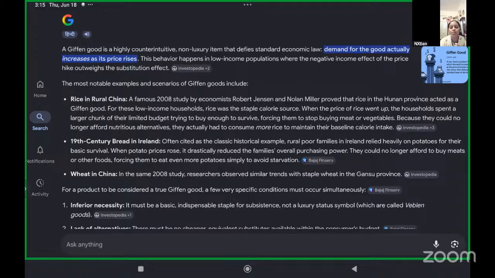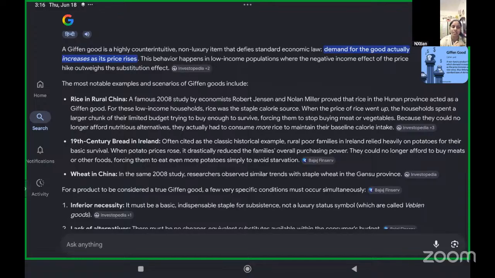They thought, oh, the prices went up, what will we do now? Let's go and buy more and more and then consume it. So those products in which, when the price increases, the demand also increases are called Giffen goods. To these goods, the law of demand is not applicable. Why?